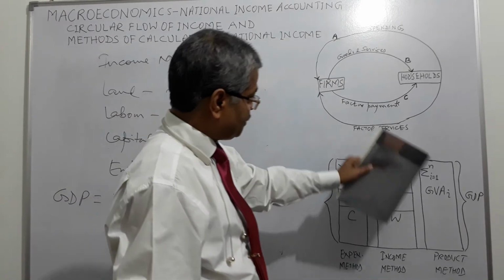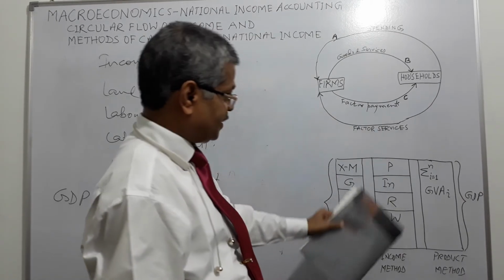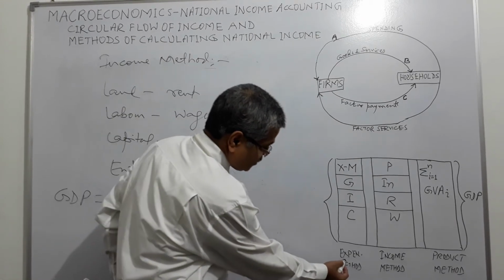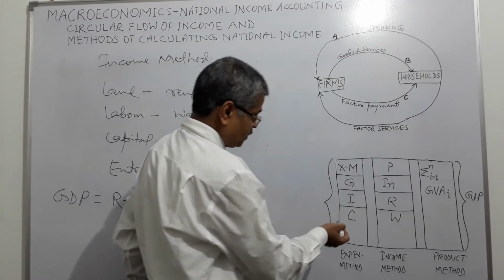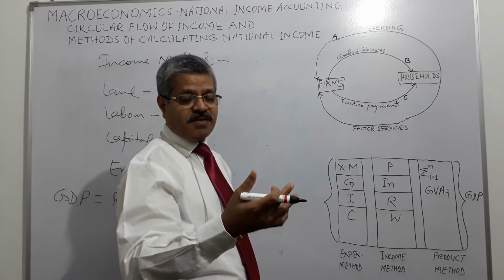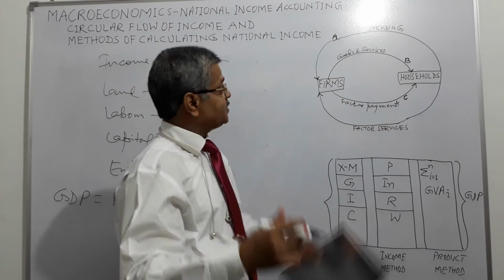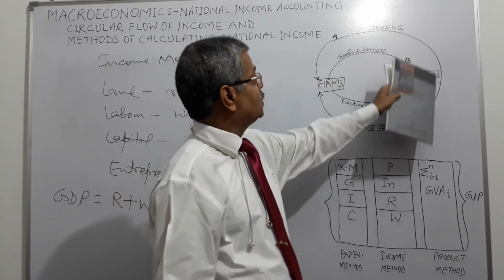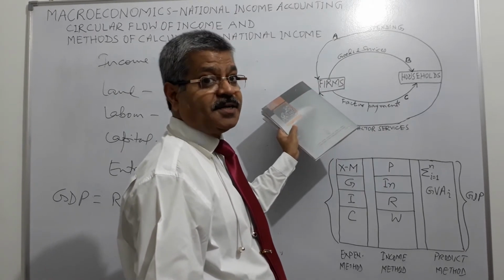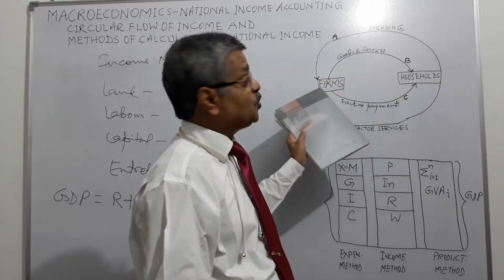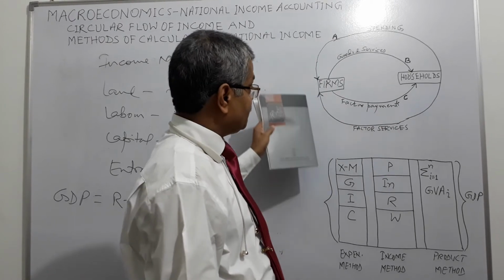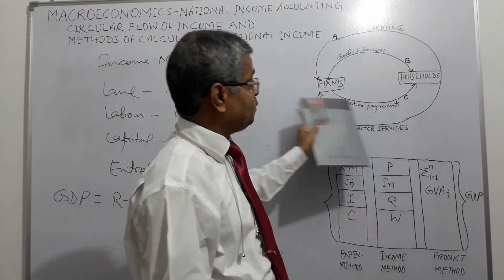Now, this diagram explains all the three methods in brief. The first one is the expenditure method, right? Firms are receiving money through the expenditure made by the households, who want to meet their needs. So they are buying goods and services produced by the firm and paying whatever they had received as factor payments.